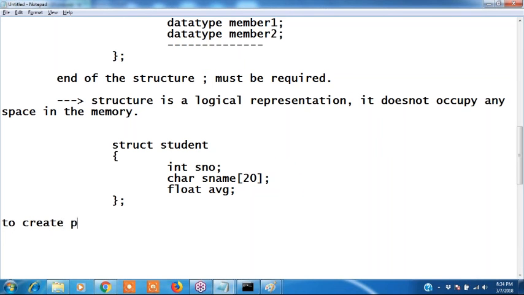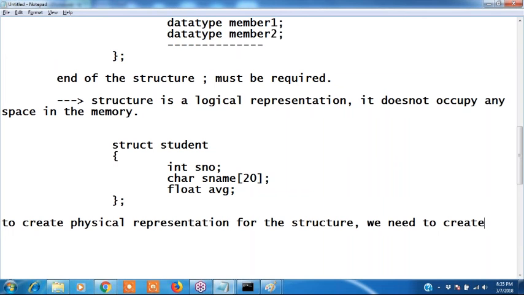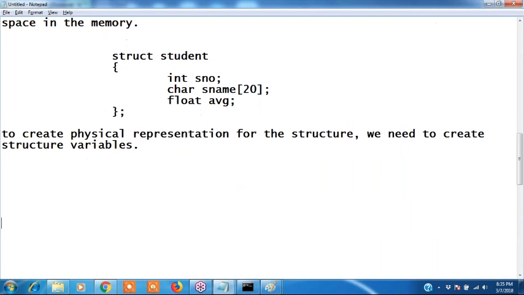Next point. To create physical representation for the structure, we need to create structure variables. What are the structure variables? How many ways can we create structure variables? Now I will discuss. How to declare structure variable?